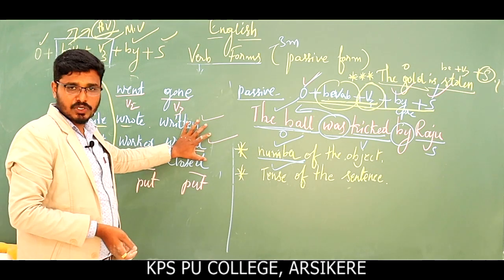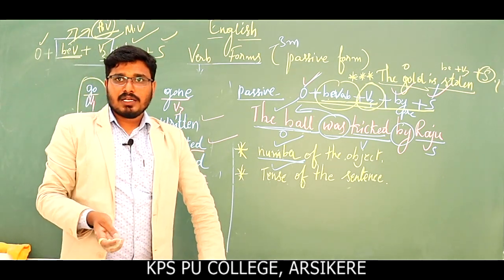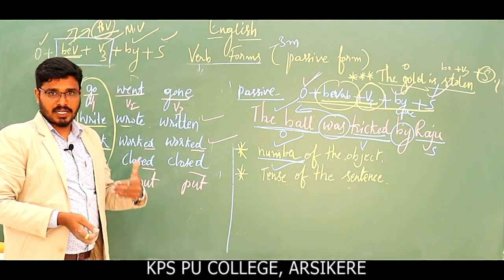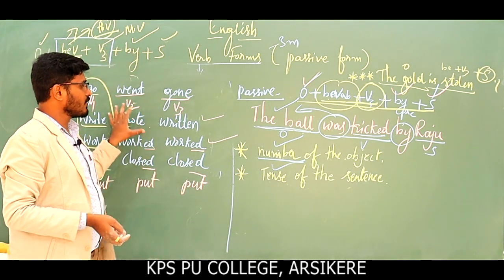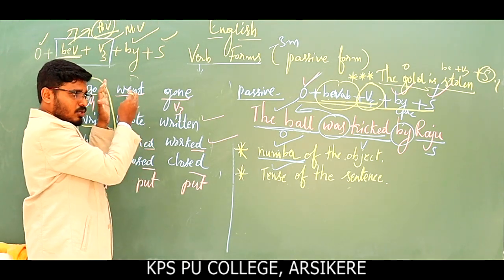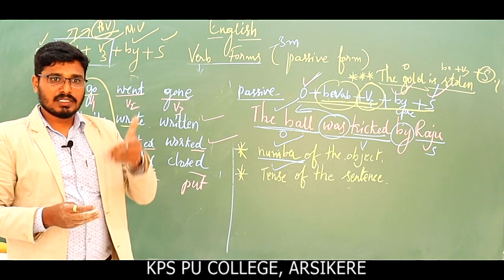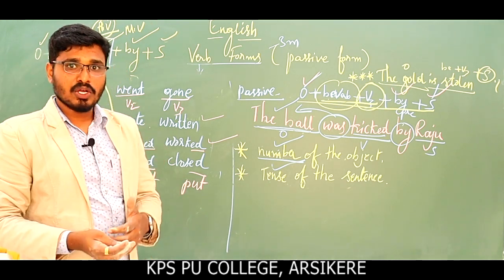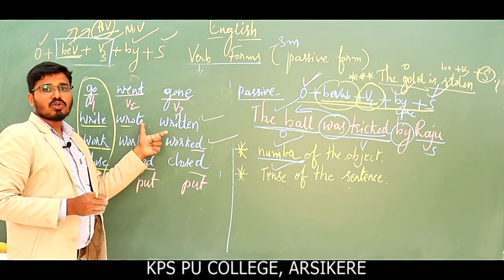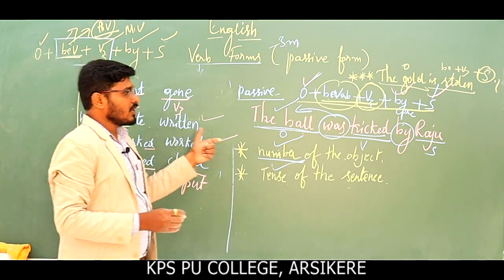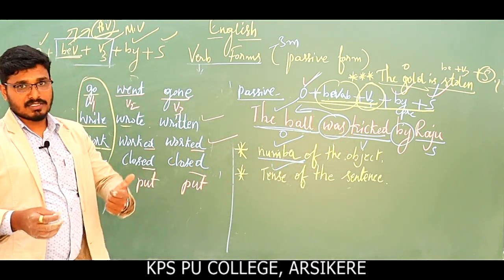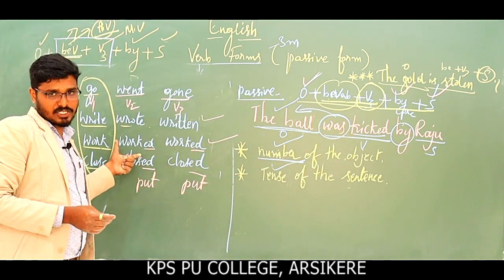One more suggestion I would like to give you: in most of the NCERT textbooks, at the last of your textbook you can find these types of verb forms. You have to refer to them, and you have to memorize almost all the verbs given in the last pages of your textbook. If you know how to write the V3 form of the verb, only then can you complete the passive form, or else not. So you have to learn this first.